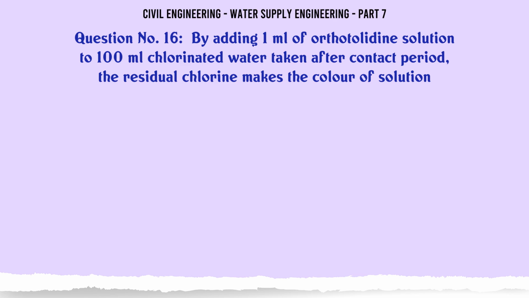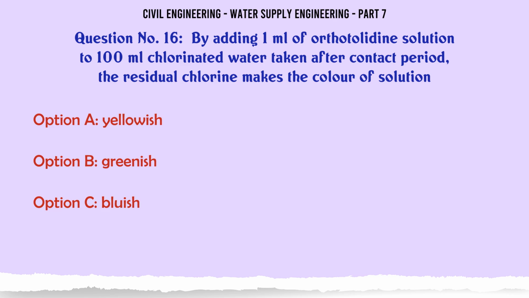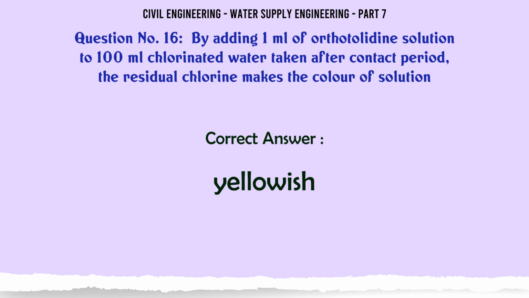By adding 1 milliliter of orthotoluidine solution to 100 milliliters of chlorinated water taken after the contact period, the residual chlorine makes the color of the solution A. Yellowish, B. Greenish, C. Bluish, D. Reddish. The correct answer is yellowish.